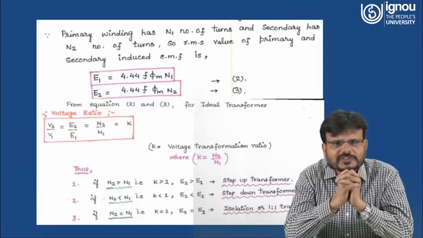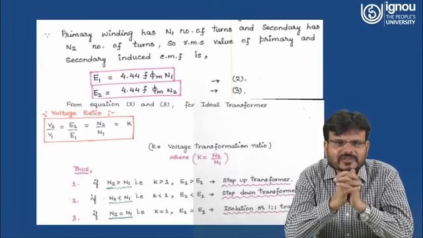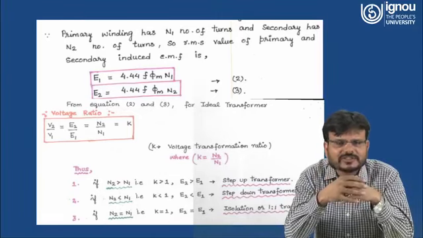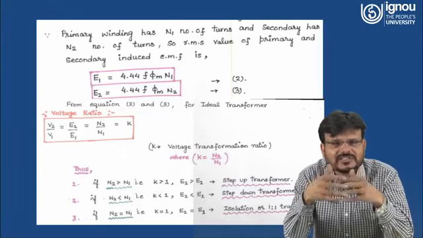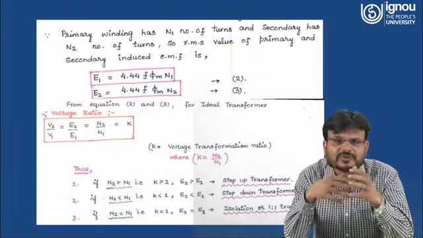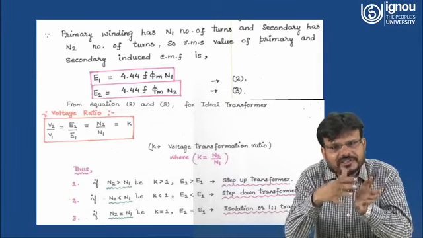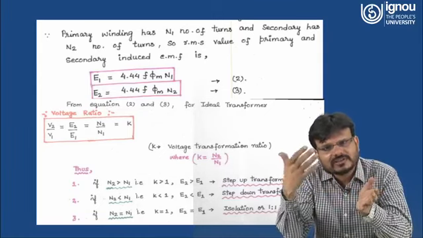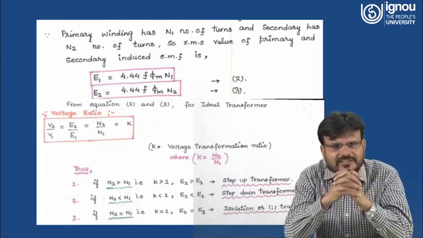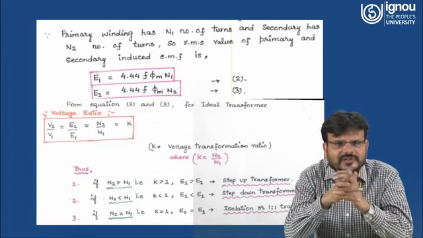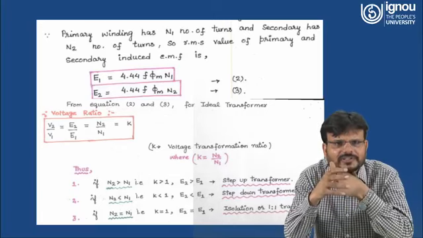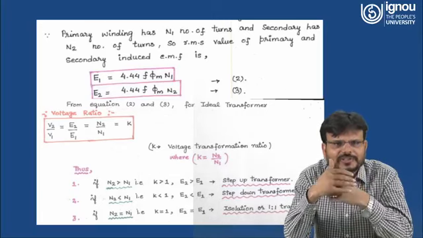So from equations 2 and 3 for the ideal transformer, as I already told you, an ideal transformer means one which has zero resistance in the winding, where there is no leakage flux, and all the flux generated in the primary is linked to the secondary side. So this is an ideal transformer. In the case of an ideal transformer, you can write E1 upon E2 is equal to N1 upon N2.